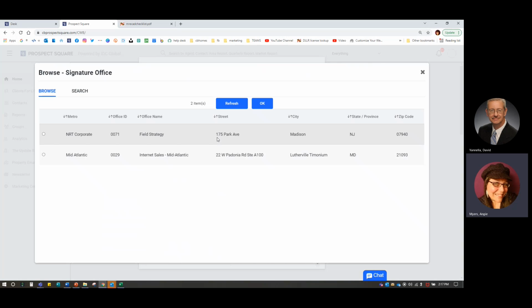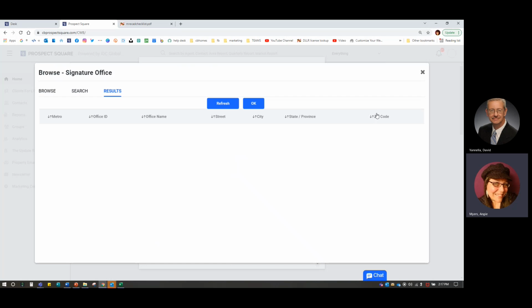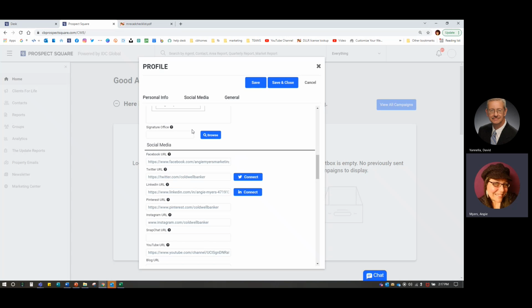You can browse through. So here you see I only have some limits here because I'm an employee, but you would be able to search. Maybe if I want to search for Harford County. Now, in my case, it's not going to come up because I'm an employee, but you can search your office there. Notice you can only put one office. So if you are predominantly out of one, but you want to send to another, we can talk about that.